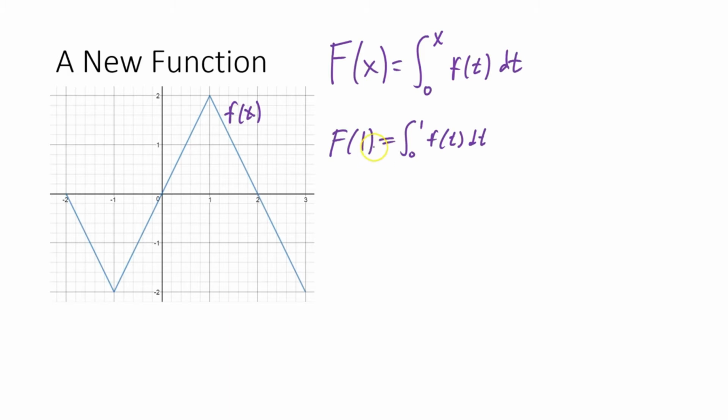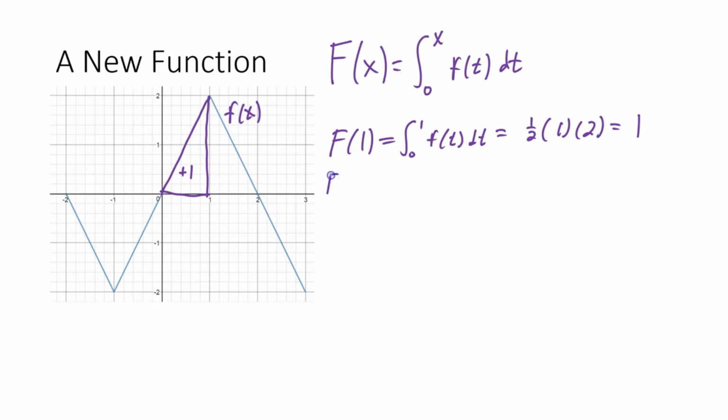So let's find this value. The integral from 0 to 1 is just going to be the area of this triangle right here. The area of that triangle is 1/2 base times height, so 1/2 times the base, which is 1, times the height, which is 2. That gives me an area, or a function value, of 1. So there's a +1 area in there. Okay, so F of 1 is 1.